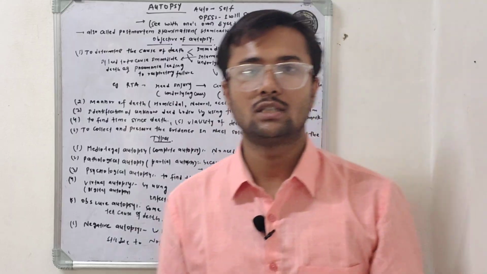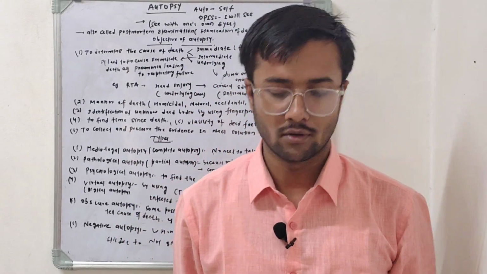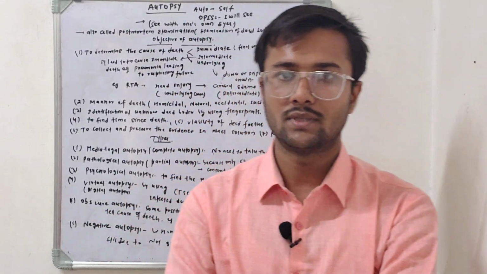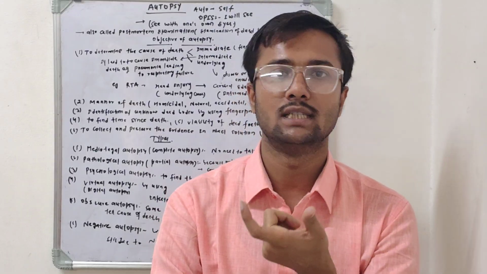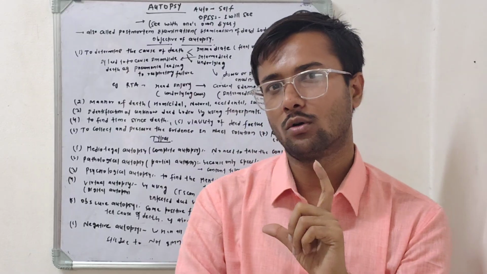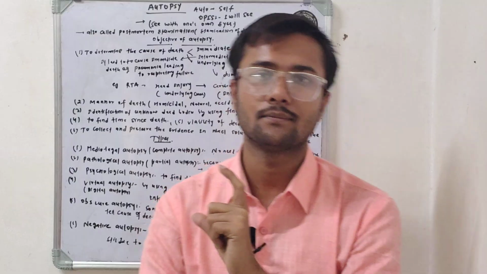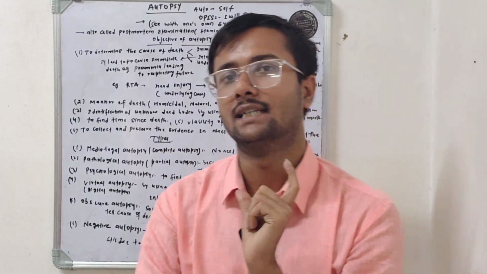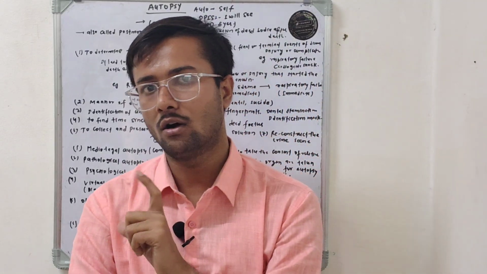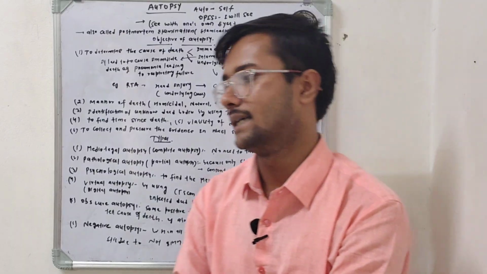In today's session, we are going to discuss a very important topic of forensic medicine, and the name of the topic is autopsy. So what is the meaning of autopsy? Basically, autopsy is made up of two words: one is auto and another is opsis. Auto means self, opsis means I will see. So the overall meaning of autopsy is to see with one's own eyes. What is the meaning of autopsy? To see with one's own eyes. So this is the exact meaning of autopsy.